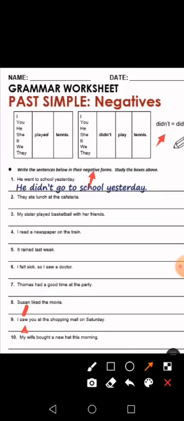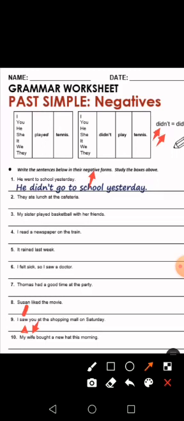My wife bought a new hat this morning. What does my wife mean? In Arabic, my wife زوجتي. Bought, اشترت. A new hat this morning. اشترت قبعة جديدة this morning. هذا الصباح. So, my wife didn't buy. Right?